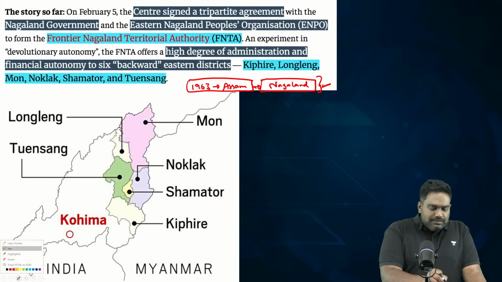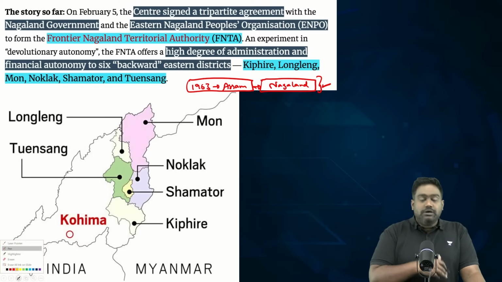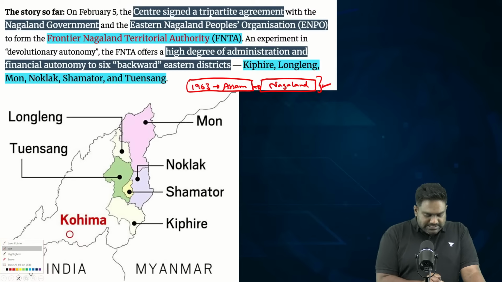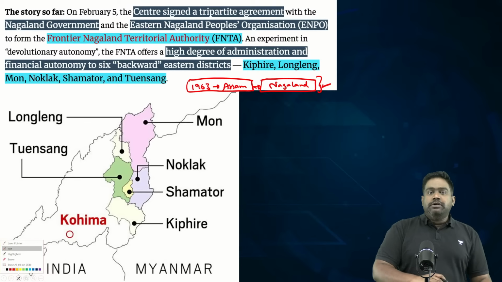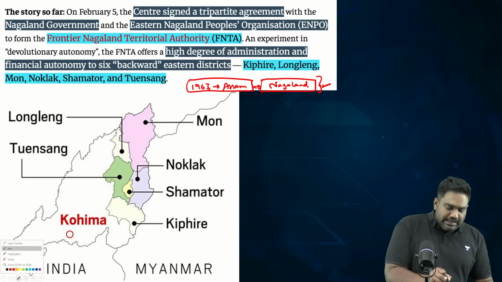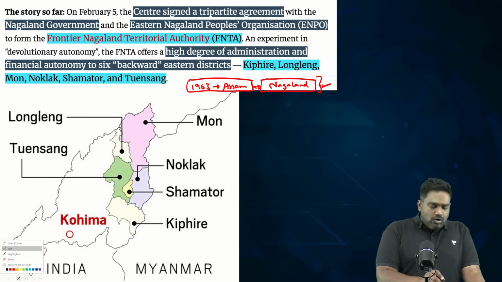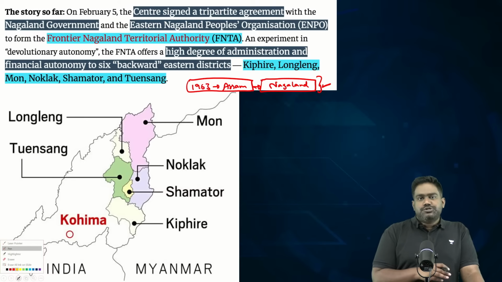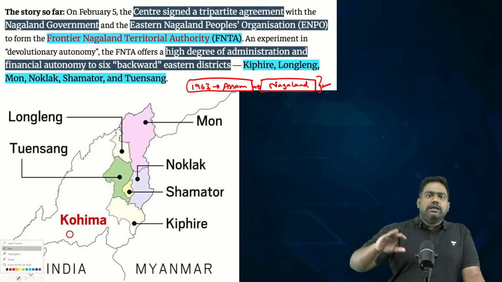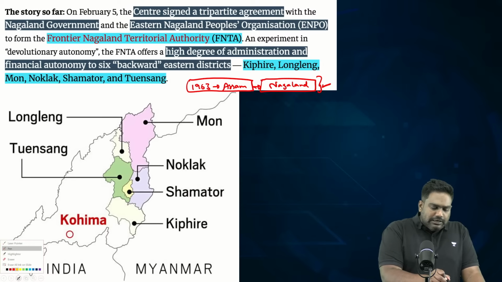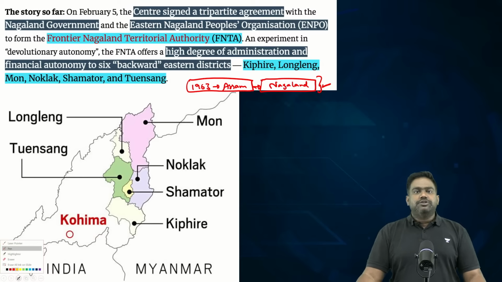But the eastern parts, which constituted the frontier territory that shared borders with the then colony of Burma, which today is our neighboring country of Myanmar. These frontier areas, which are primarily hilly areas, remote and inaccessible areas, were not brought under British administration. They were kept as a separate administrative entity with very little governance and development efforts by the British government in India.